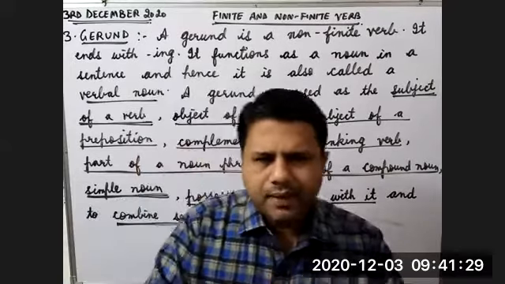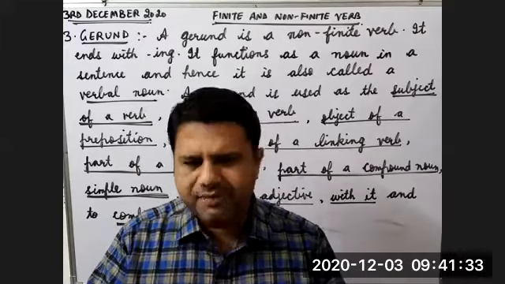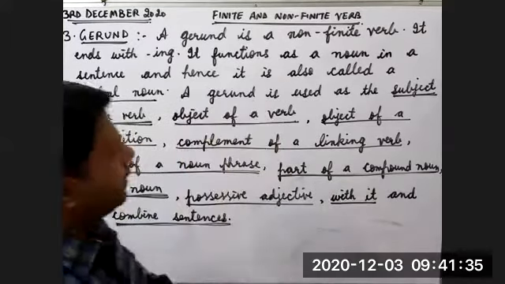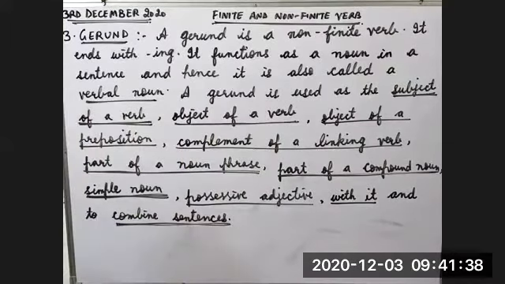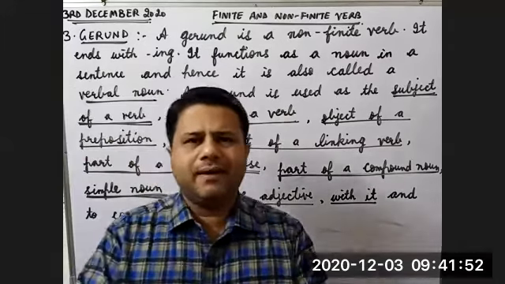I hope the uses are clear to you. When we do this, then everything will be okay. So subject of a verb, object of a verb, object of a preposition, complement of a linking verb, part of a noun phrase, part of a compound noun, simple noun, possessive adjective, with it, and to combine the sentences. So 8-9 uses are there.